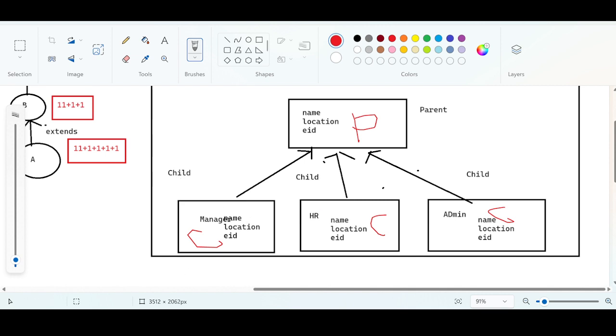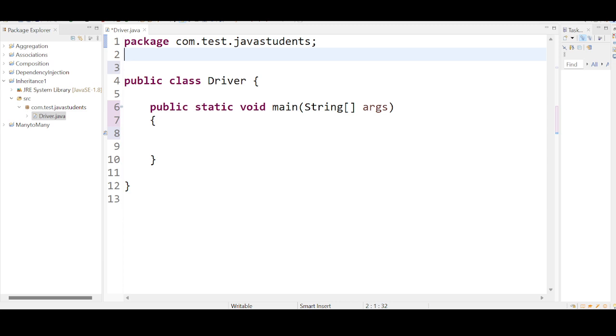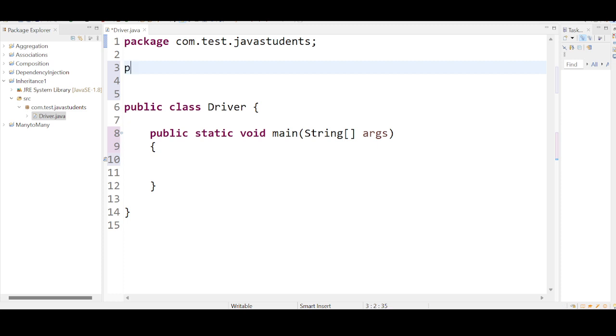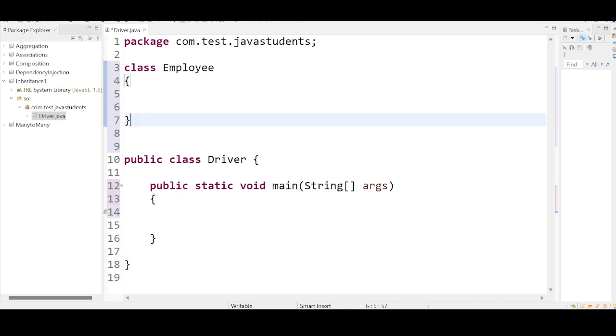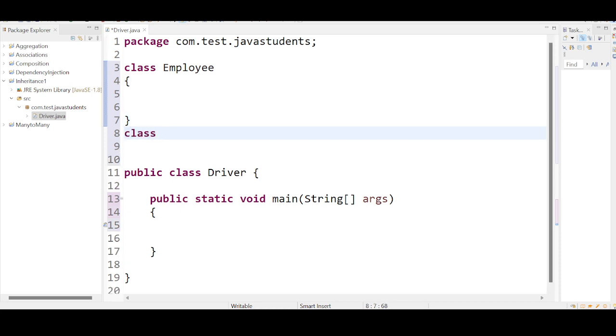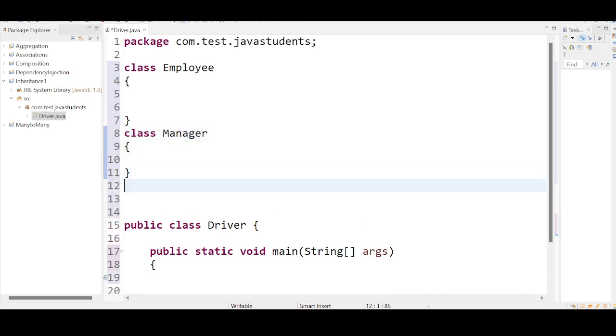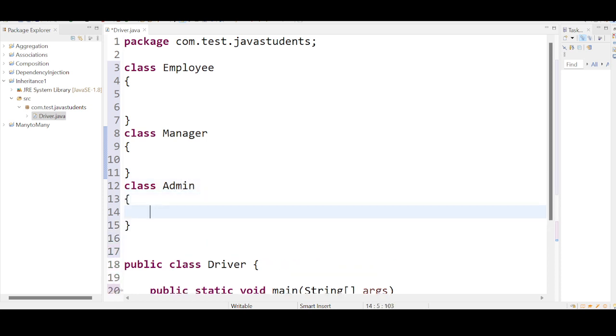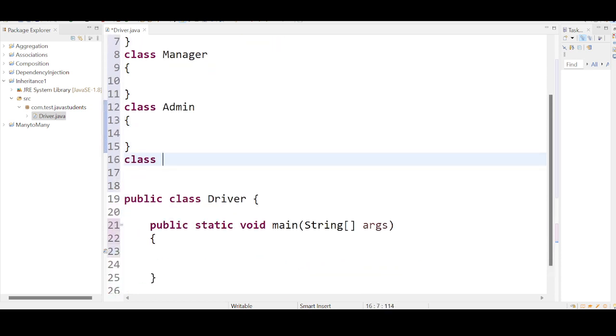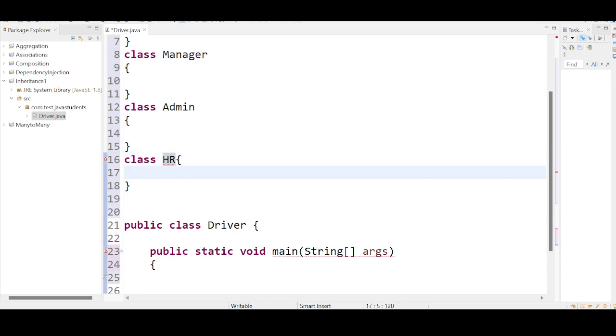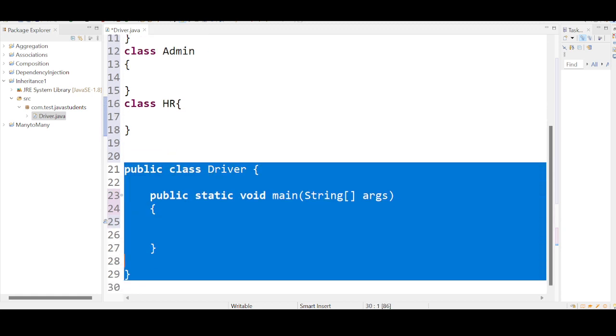Okay. Now let me open Eclipse. How many classes do I need? I have taken a separate class as a driver class. I am going to take class Employee. Next one is class Manager, right? And we also have Admin, right? And we also have HR, right? So these are all, and this is a driver class. I have separated the driver class.